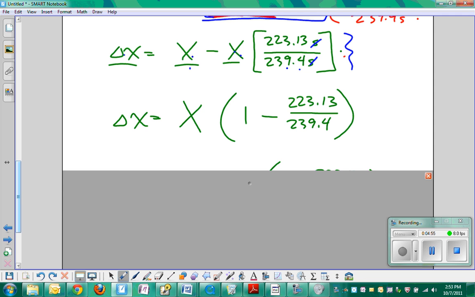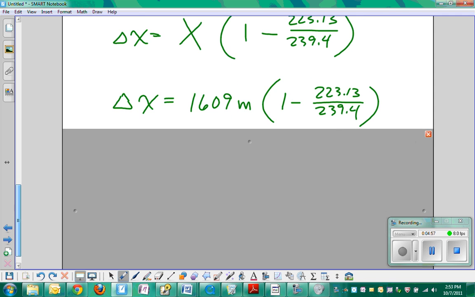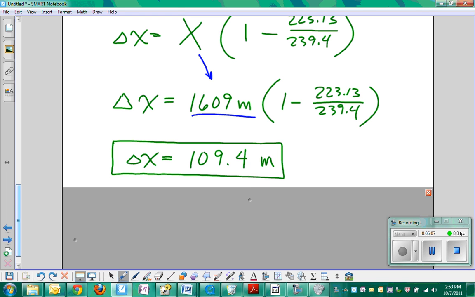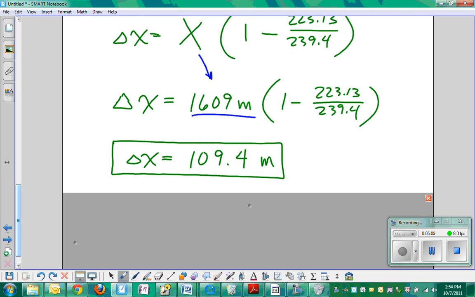Knowing that 1 mile is equal to 1609 meters, instead of writing in 1 mile and then converting, let's write in the conversion to begin with, times 1 minus that ratio. This turns out to be delta X equal to 109.4 meters.